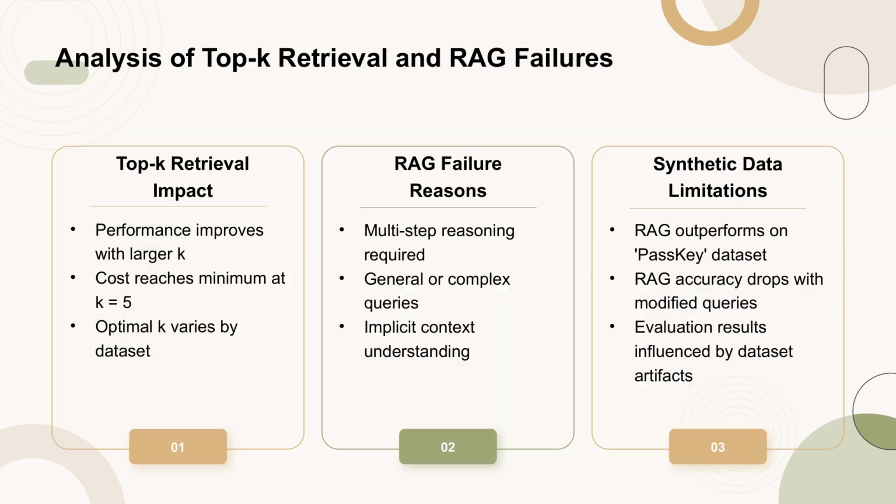In this analysis, we explore the impact of the top K retrieval parameter on both performance and cost. As K increases, the performance of both RAG and self-route improves, but the cost for self-route reaches a minimum at K equals 5. The optimal K value can vary depending on the dataset, with K equals 5 generally providing the lowest cost. We also examine why RAG fails in certain scenarios, identifying 4 main reasons: the need for multi-step reasoning, handling general or complex queries, and understanding implicit context.